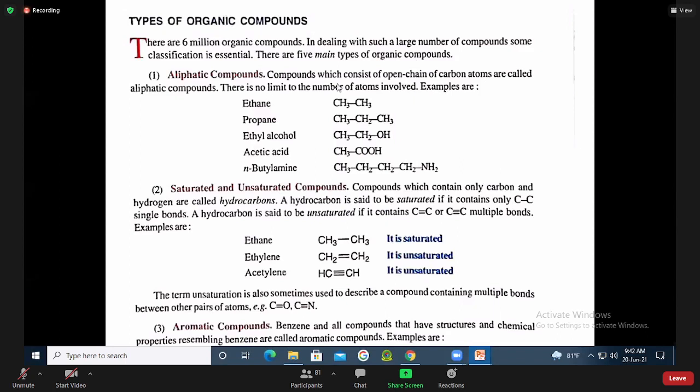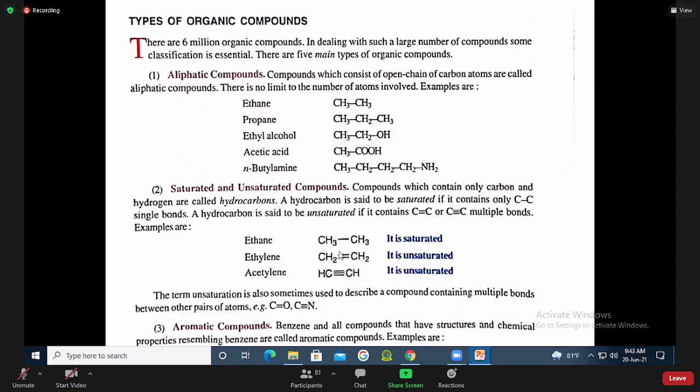Very good. So if we divide those organic compounds, you already studied this in HSC. That's why I'm going fast. Aliphatic compounds, right? What kind of compound is called aliphatic compound? Open chain carbon organic compounds, right? Open chain compounds are called aliphatic compounds. Some are saturated and some unsaturated compounds, right? This is a saturated compound. This is unsaturated. These two are unsaturated compounds.